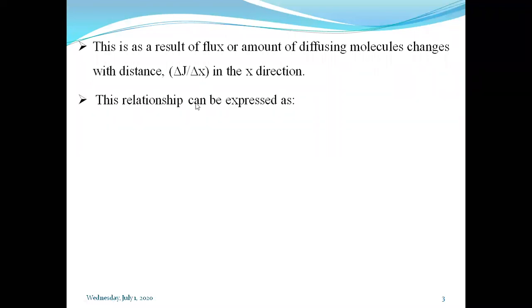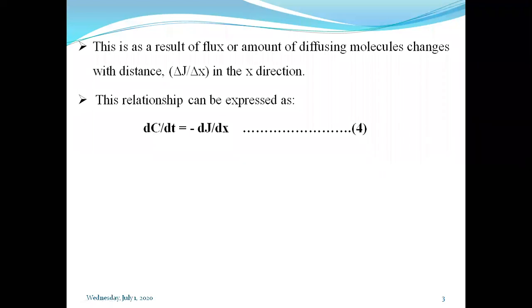Okay, so how can you express this relation between the change in concentration and change in flux? We can express this relation in the form of dc by dt is equal to minus dj by dx. How does this dc by dt come? It comes from the statement.